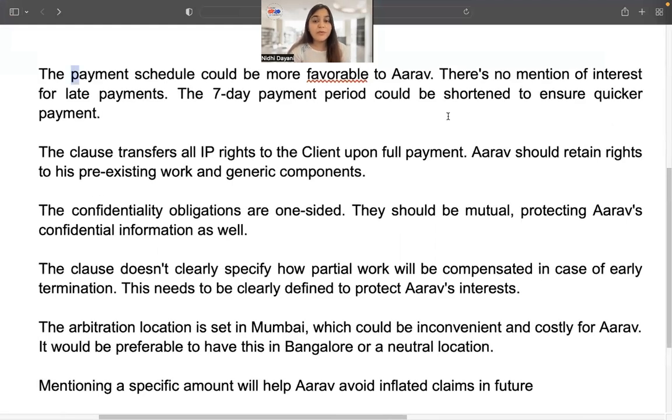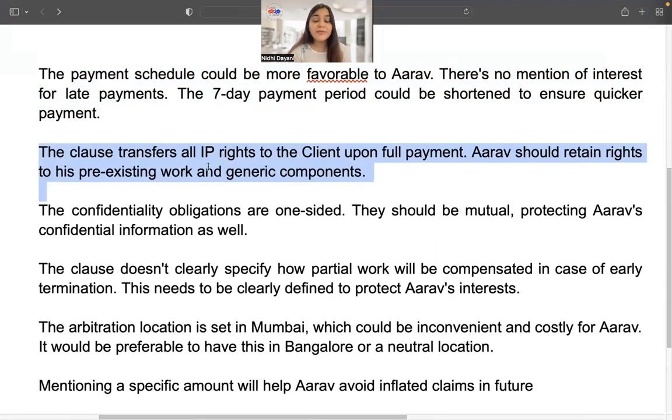So all the issues that I just spoke to you about while going through the first draft, I have identified those and I have specified GPT to make necessary changes in that agreement itself. Let's look at my prompt. I say the payment schedule should be more favorable to Arav. There's no mention of interest on late payments, and the payment period could be shortened to make quicker payments.